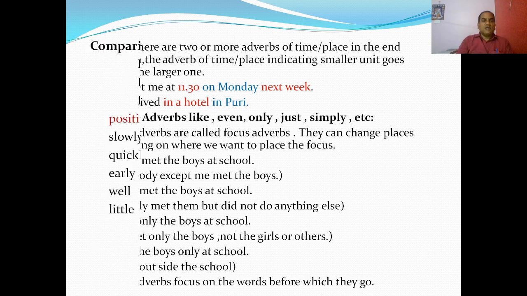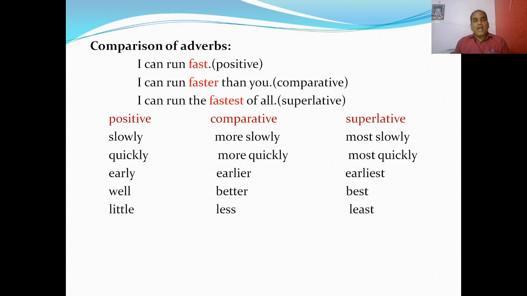Okay, so these are the focus adverbs. Then, comparison of adverbs. As we know the comparison of adjectives, there is also comparison of adverbs. I can run fast. Fast here is the positive. I can run faster than you. Faster is the comparative. I can run the fastest of all. The fastest is the superlative. So you know, three degrees are there: positive, comparative and superlative.